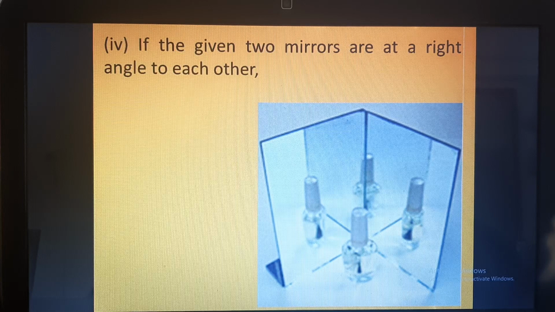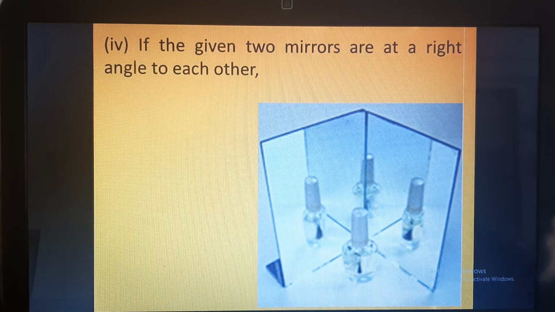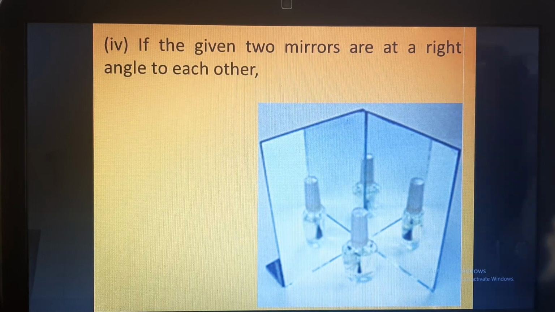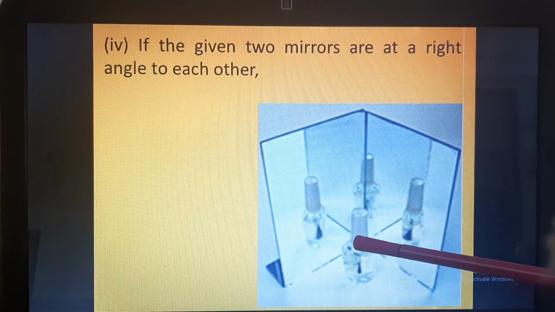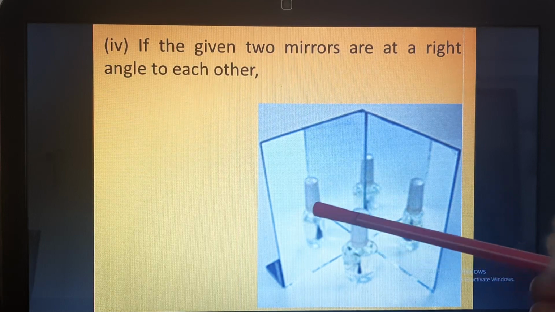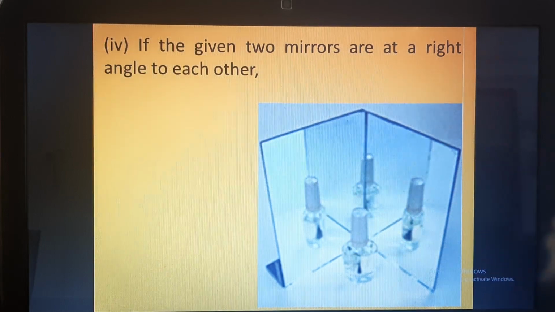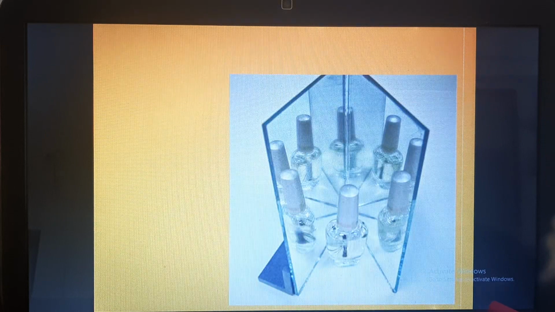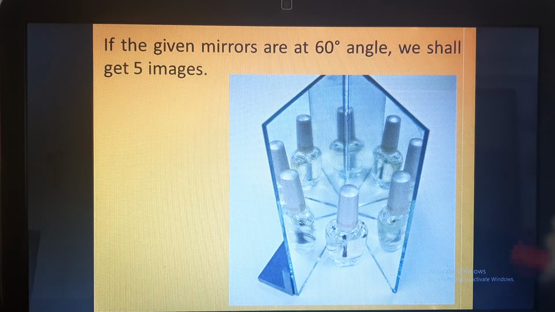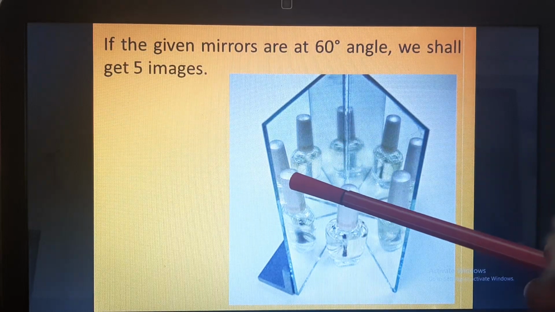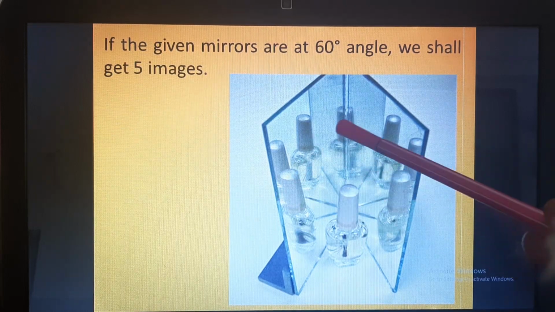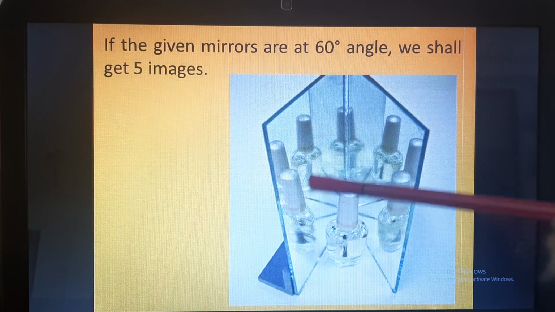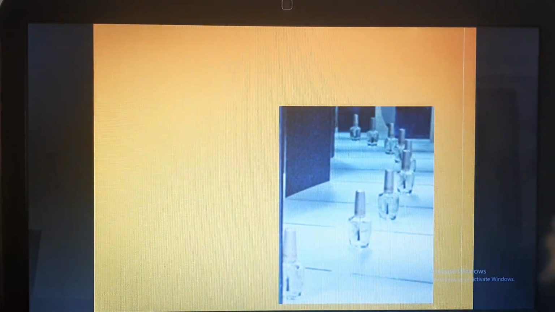Here you can see that if the two mirrors are at a right angle to each other, at 90 degrees, what is happening? This is the object. How many images are formed? Three images are formed: 1, 2 and 3. If the mirrors are placed at 60 degrees, how many images are formed here? 1, 2, 3, 4 and 5. This is the object. Five images are formed.